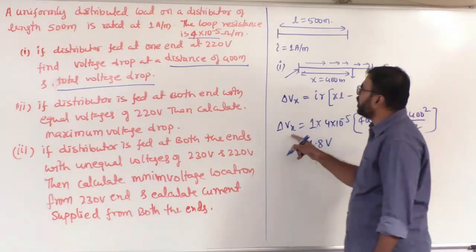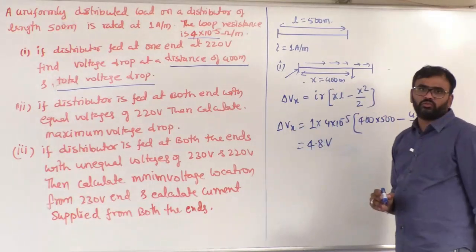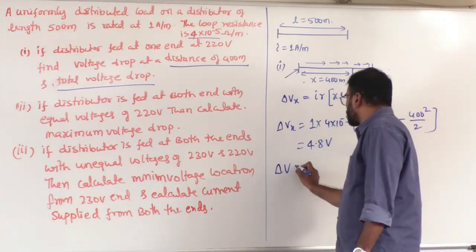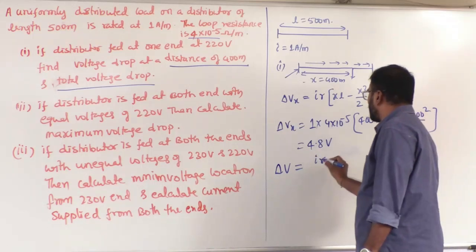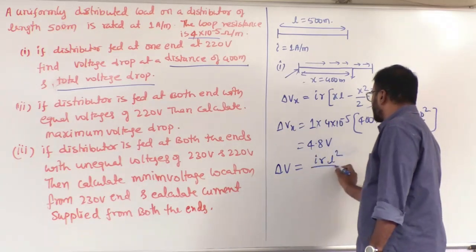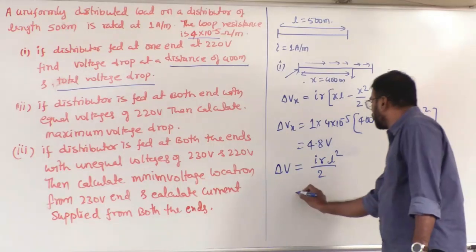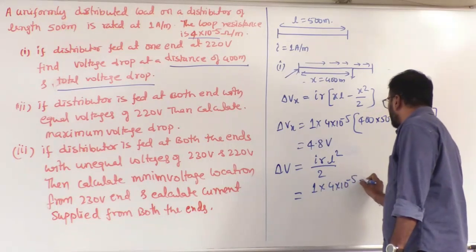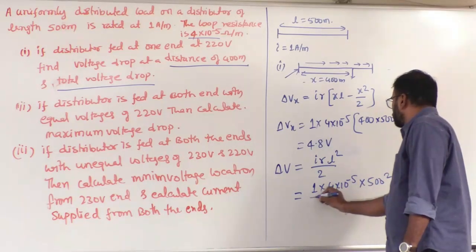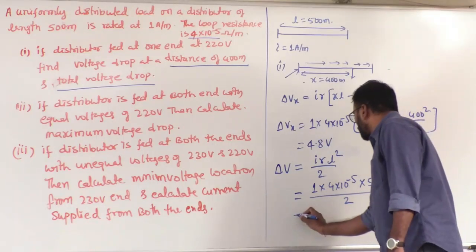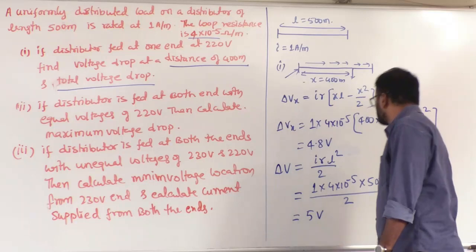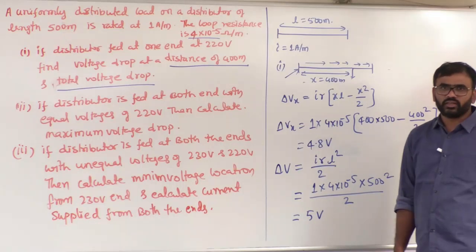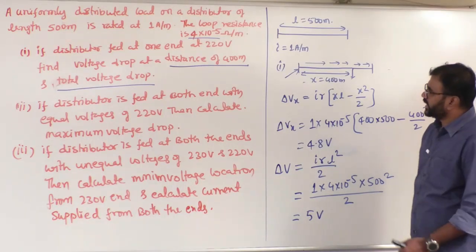That means the voltage drop up to x meter length from the source location. Clear, sir? Now one more: here the total voltage drop is asked. For total voltage drop you can apply this formula, IR into L square by 2, nothing wrong. I is 1, R is 4 into 10 power minus 5, L is 500 square by 2. If I solve this, we get 5 volts. That is the total voltage drop. So that's about the first question. Clear? Now we will see the second question.